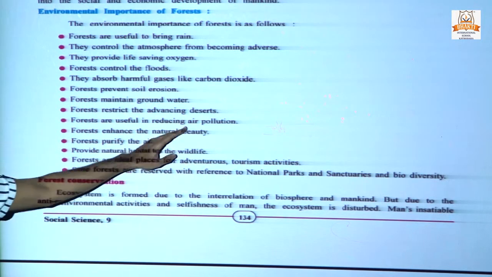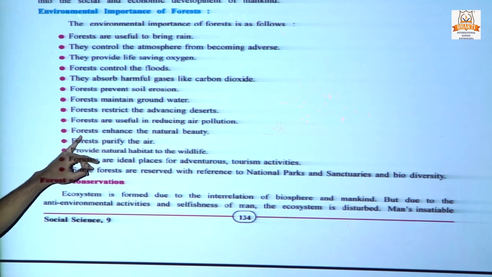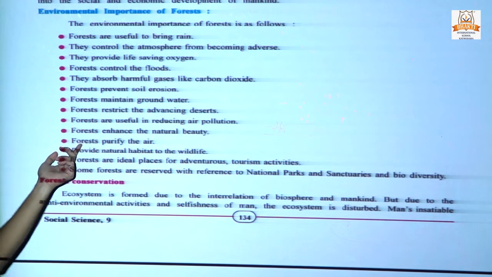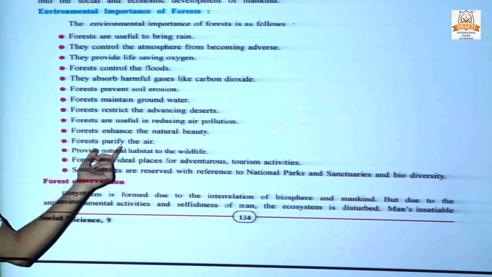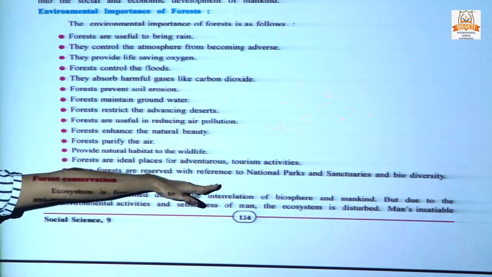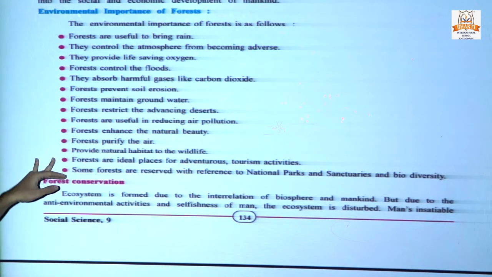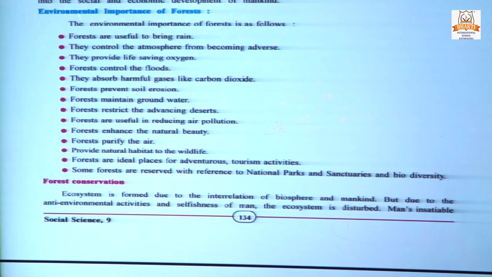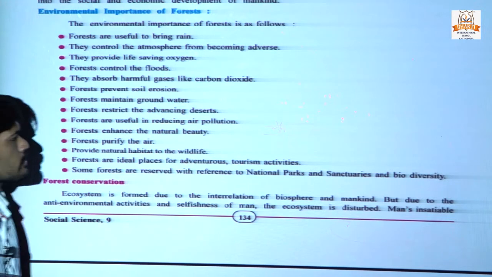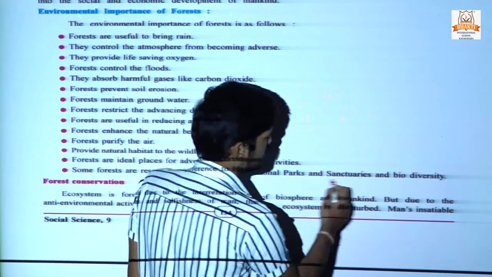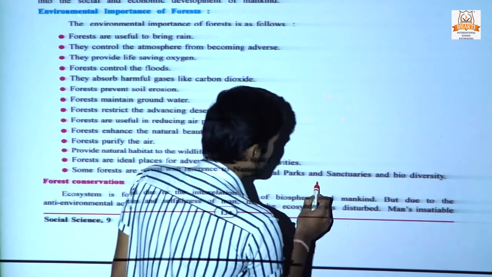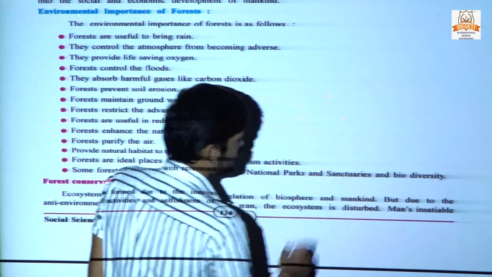Forests are useful in reducing air pollution. Forests enhance the natural beauty, a forest looks very beautiful. Forests purify the air also, and provide a natural habitat to wildlife, a home to live in. Forests are ideal places for adventurous tourism activities. Some forests are also declared as national parks and sanctuaries, and also biodiversity. Biodiversity is made up of more than one or two national parks and sanctuaries.